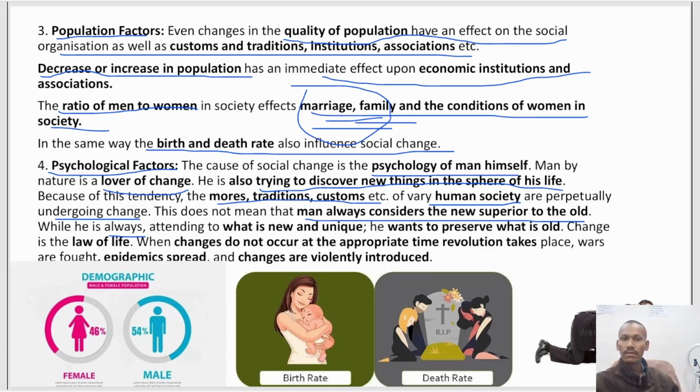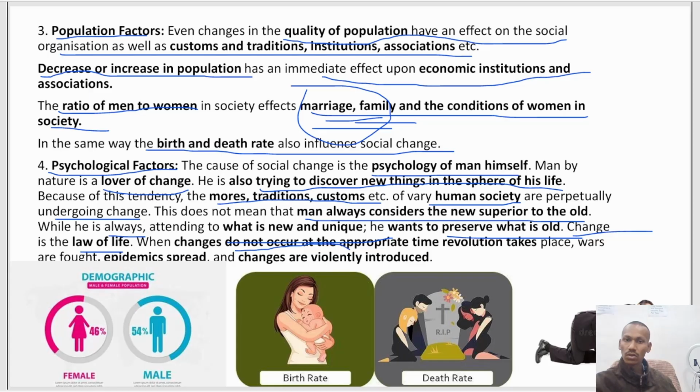The human will always like what is new and unique, but also wants to preserve the old. Like in culture, people want to explore another culture, but also want to preserve their own culture, which they do through literature, art, dance forms and different kinds of things. So change is the law of nature, right? Change cannot stop. Change will happen. We cannot stop change, but we can adapt to that change.